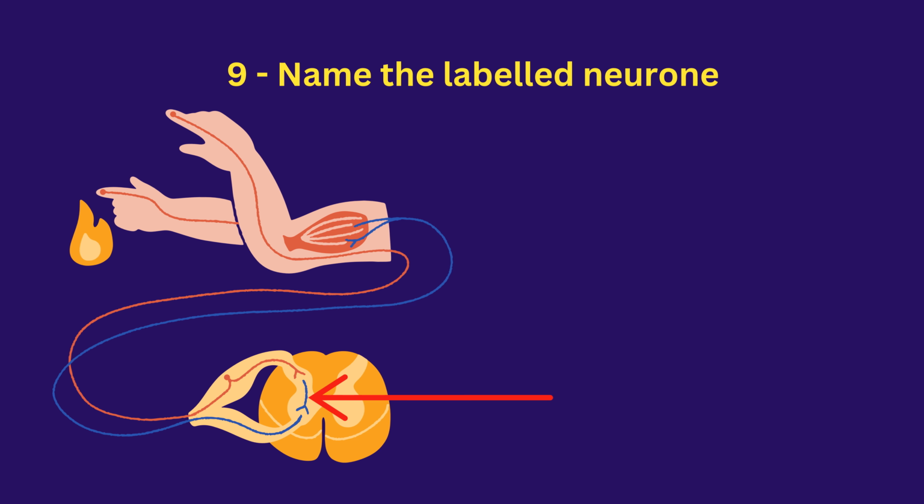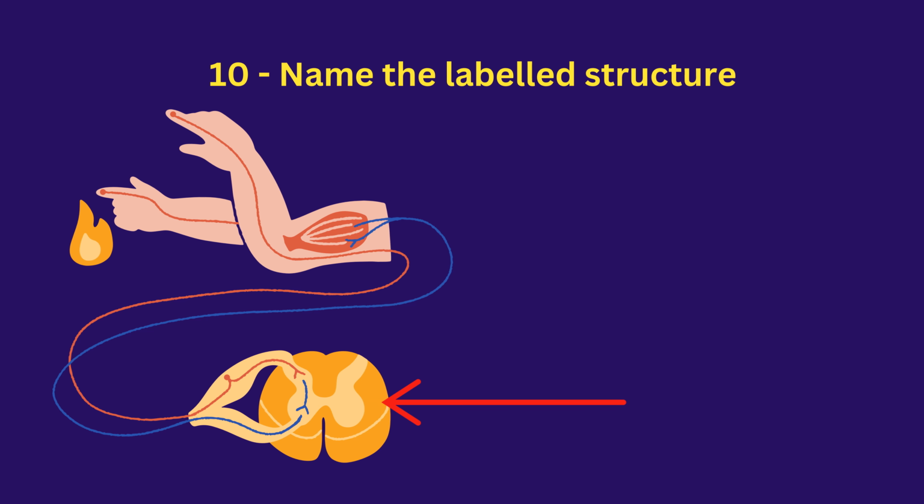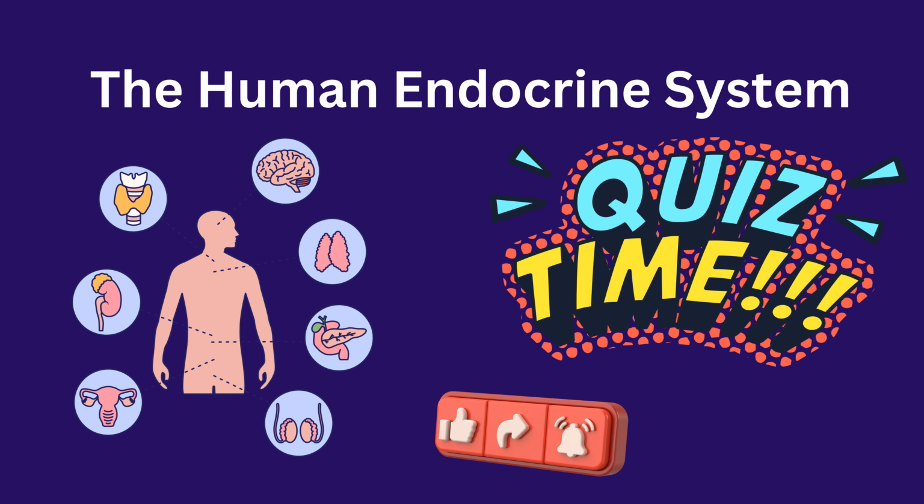Name the labeled neuron. Relay neuron. Name the labeled structure. Spinal cord. Next topic, the human endocrine system.